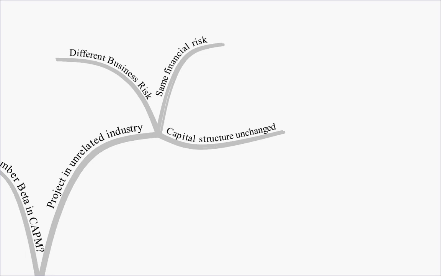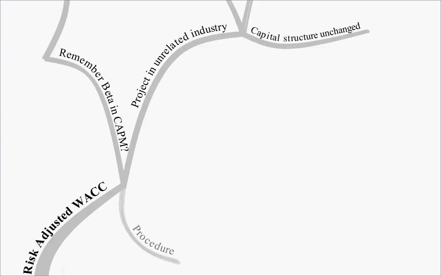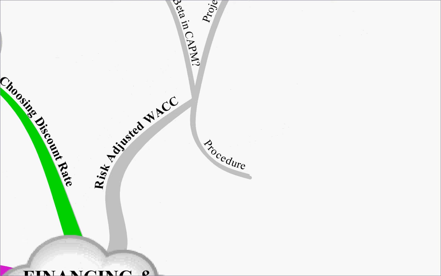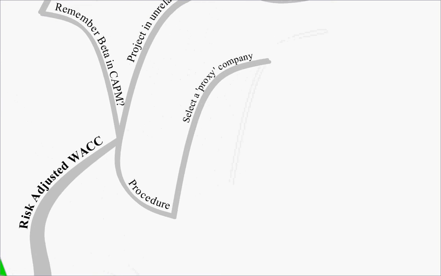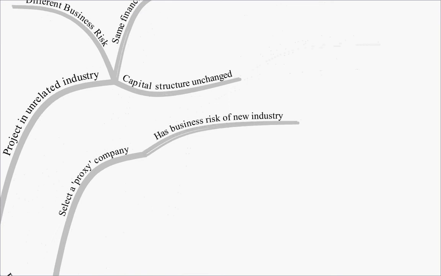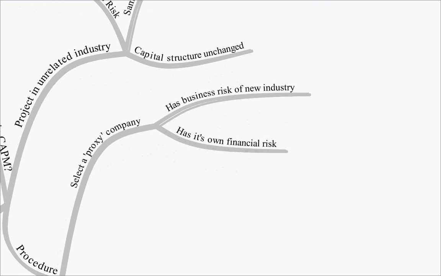So how do we do our risk-adjusted WACC? The procedure is first of all to select a proxy company, i.e. a company in the business that we're looking to take on. So it will have the business risk of the new industry, but it will have its own financial risk. So its beta will include its own financial risk.